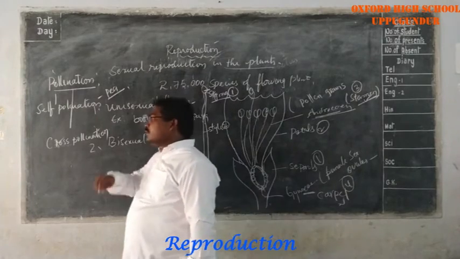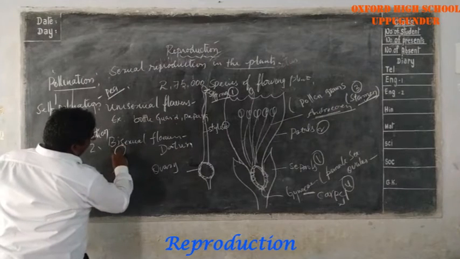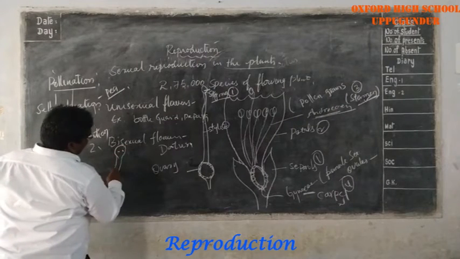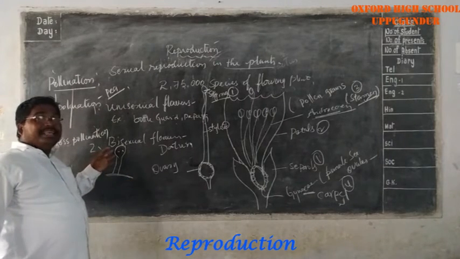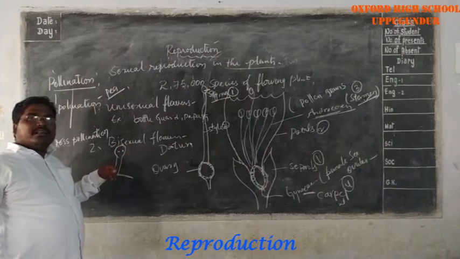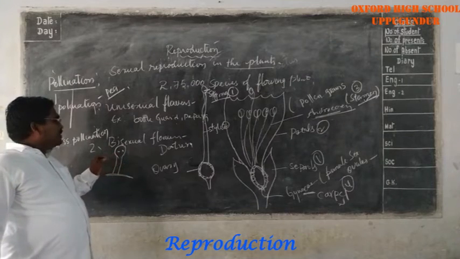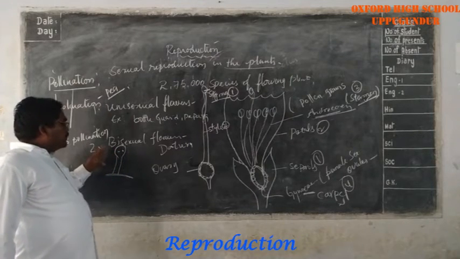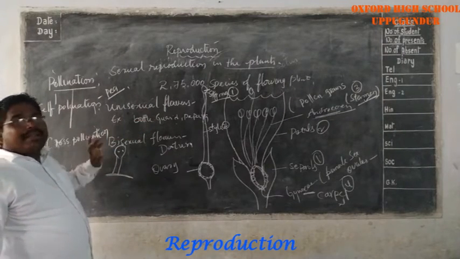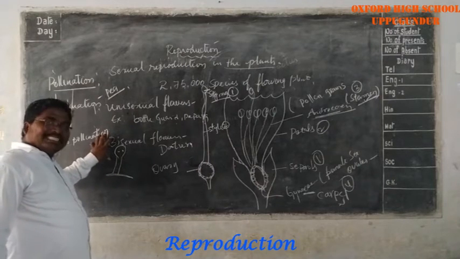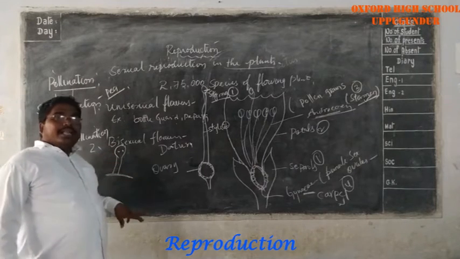If you observe carefully, the stamen has a sac-like structure at its head. It bears a ball-like structure called pollens.